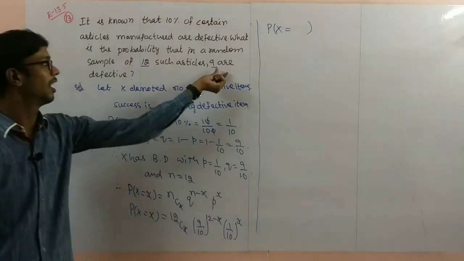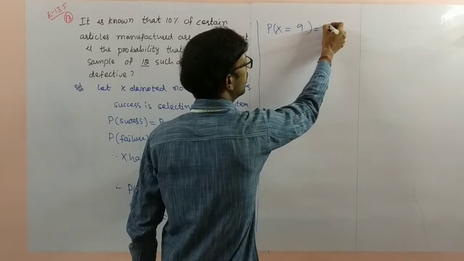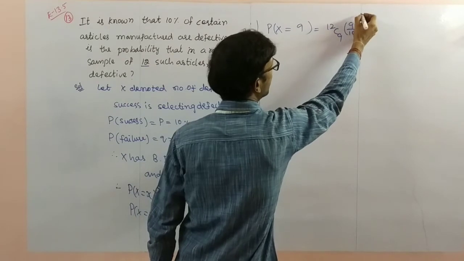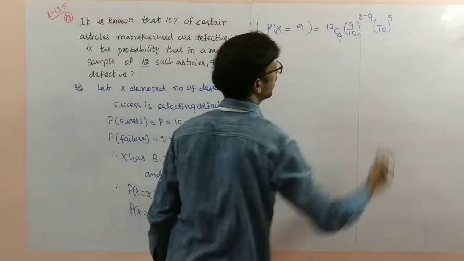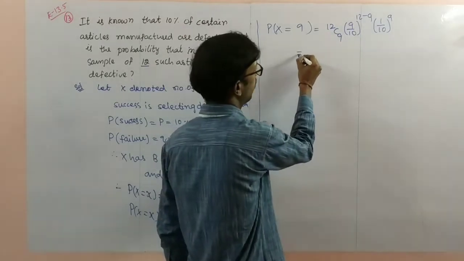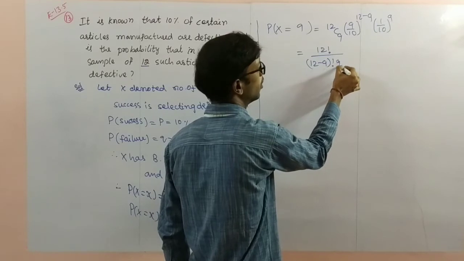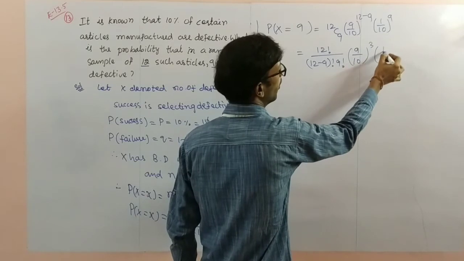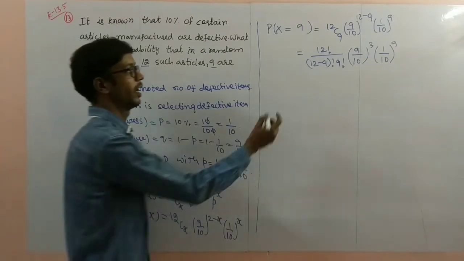What is the question here? Exactly 9 are defective. So 12C9, (9 by 10) power 12 minus 9, (1 by 10) power 9. That is equal to 12 factorial by (12 minus 9) factorial into 9 factorial, (9 by 10) whole cube, (1 by 10) power 9. So now make the simplification here.